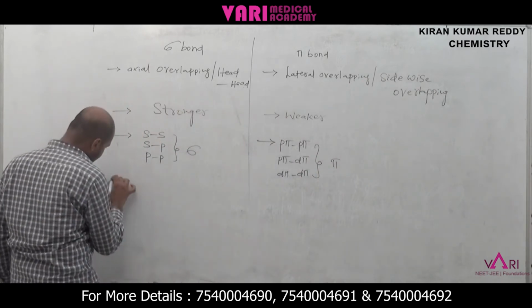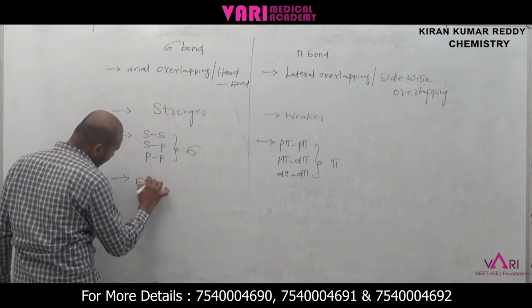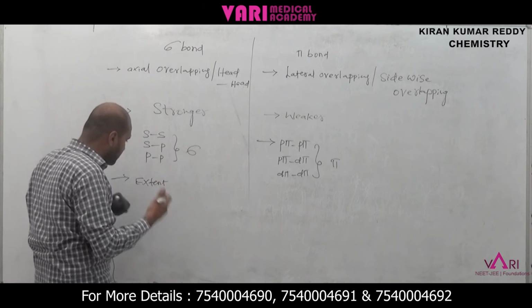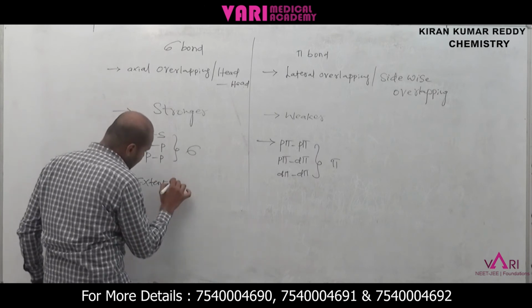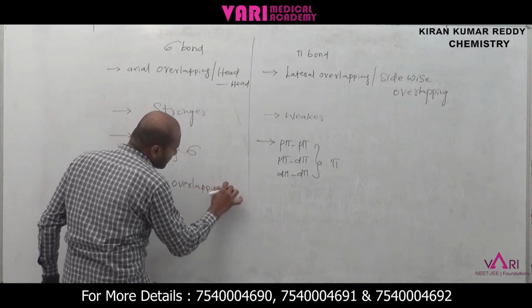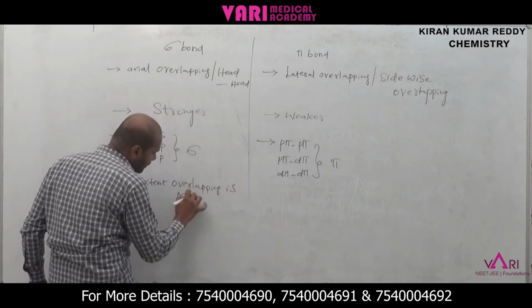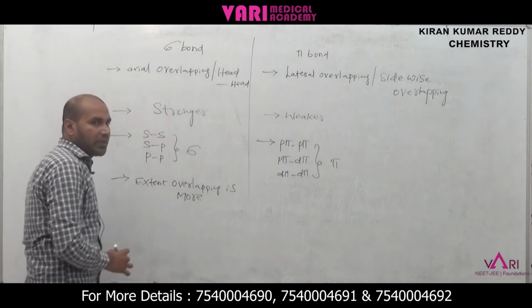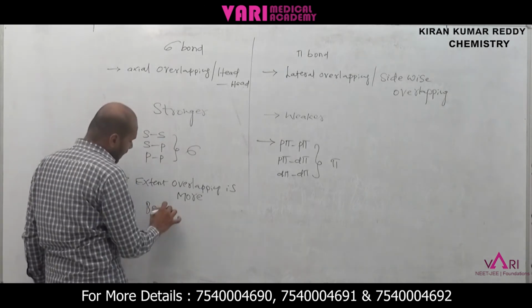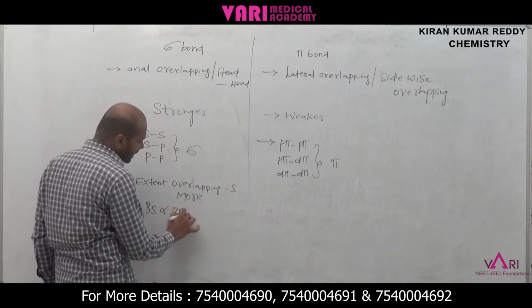Head to head overlapping means maximum extent of overlapping. When the extent of overlapping is more, the bond strength increases, and bond energy also increases.